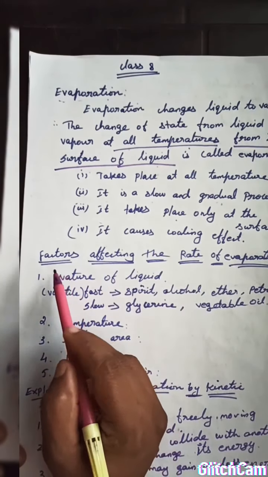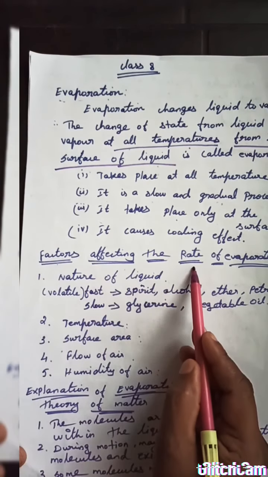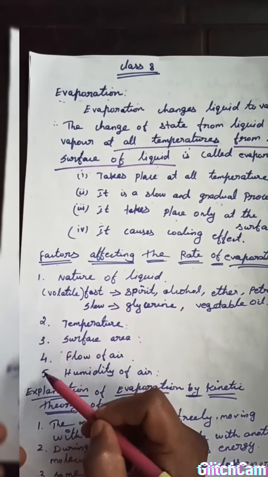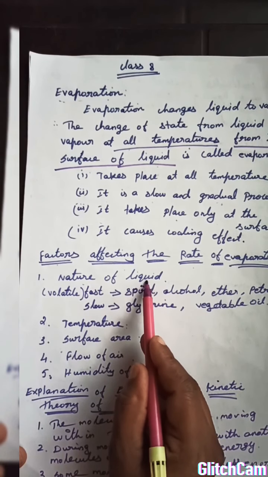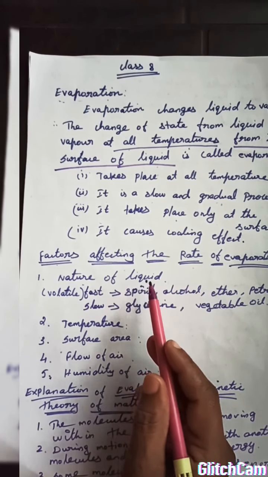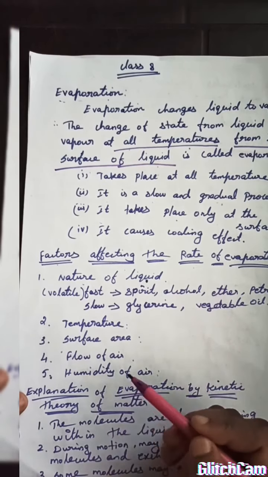Now we go with the factors affecting the rate of evaporation. There are 5 factors. The first one is the nature of the liquid. Depending upon the nature of the liquid, the evaporation is fast or slow.